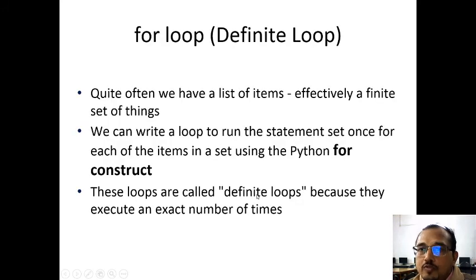There are two types of loops. One is the definite loop, where we know in advance how many times we want to execute the set of statements, and sometimes we also know the values of the set of things for which we want to run the statements. Another is the indefinite loop, which is implemented through the while loop, but we deal with the definite loop only today. It is called a definite loop because it executes an exact number of times.